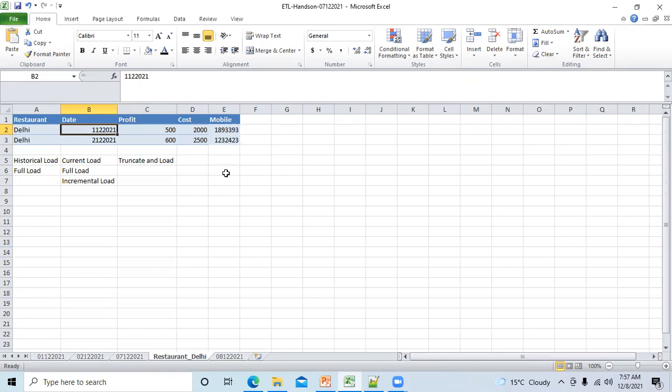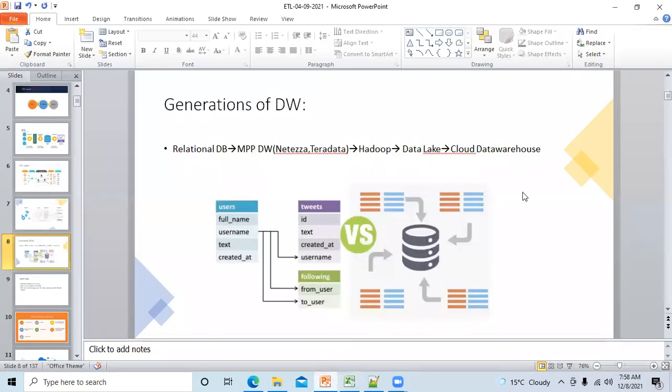But the data which is not relational, or unstructured data, you cannot load in rows and columns format. You cannot load that in table format. That's why you got new technologies like big data, Hive, SQL, NoSQL, all these things. Hive, for example, and the new skills came to handle that unstructured data.